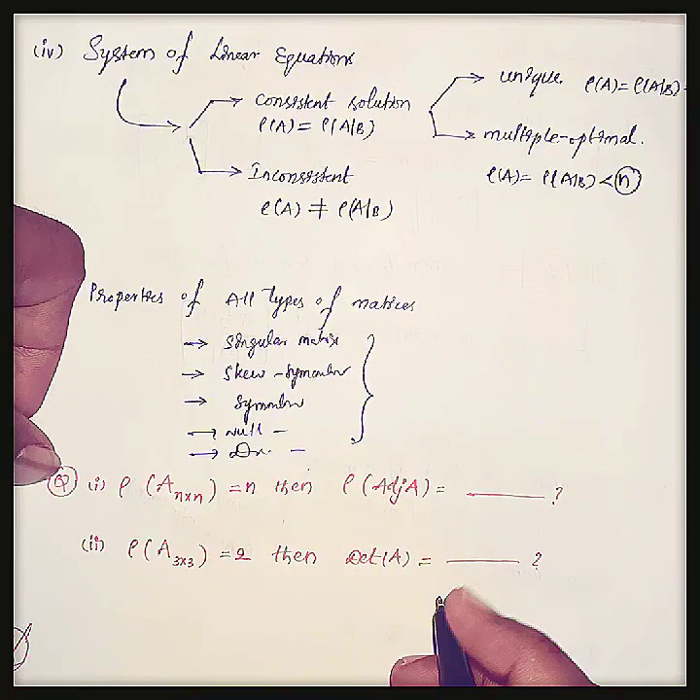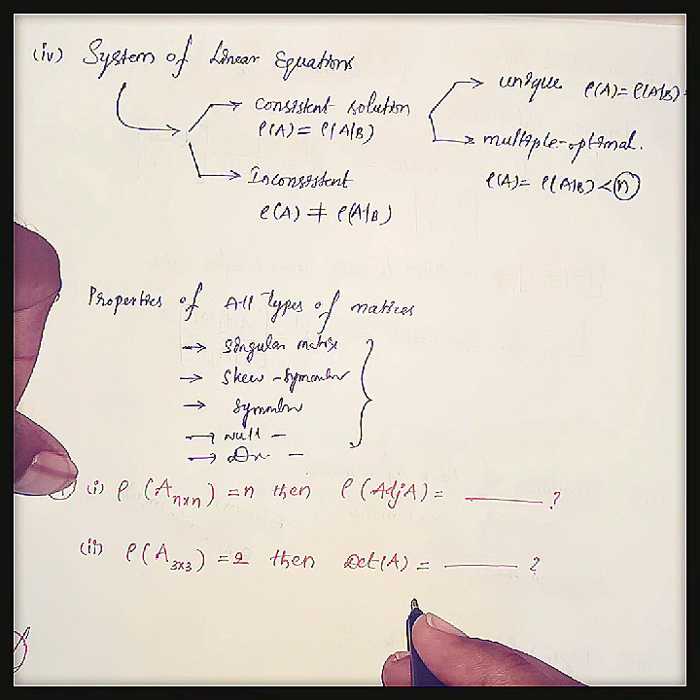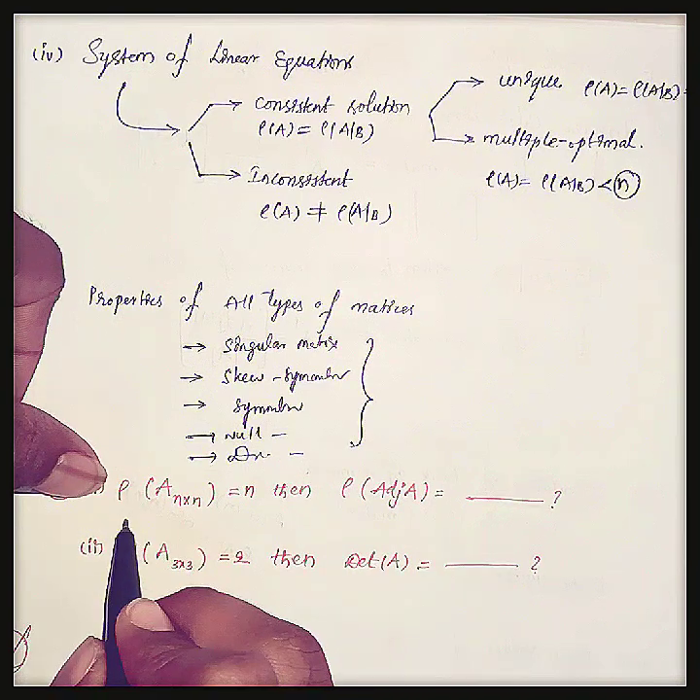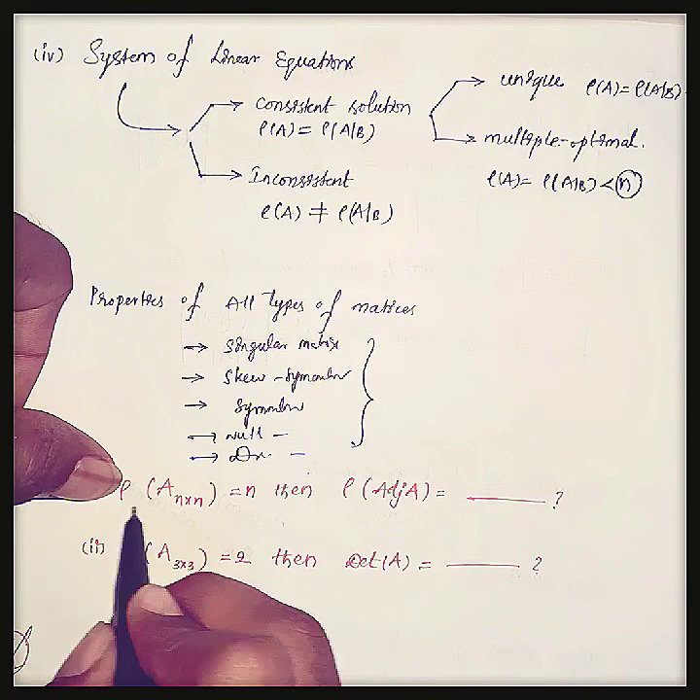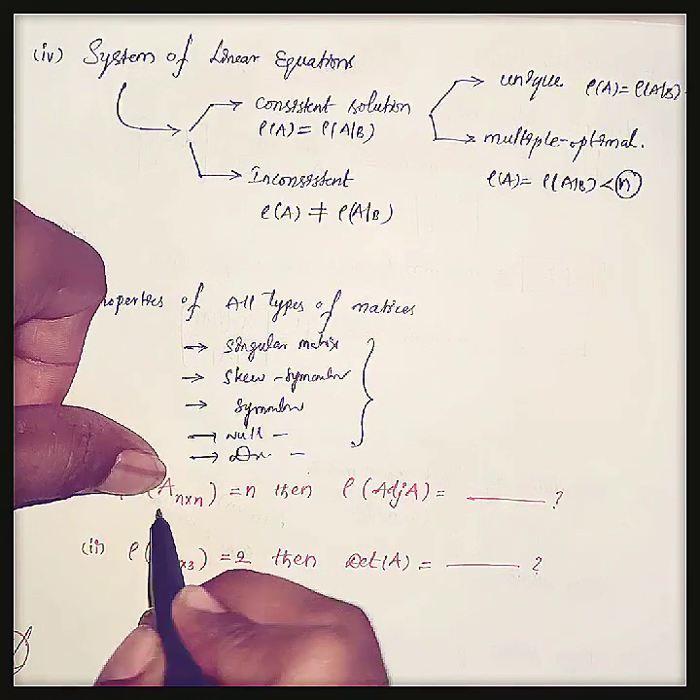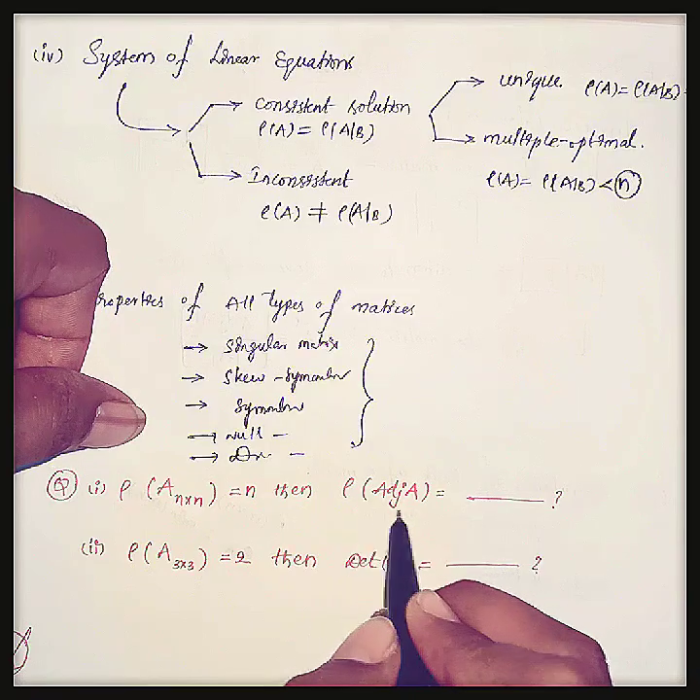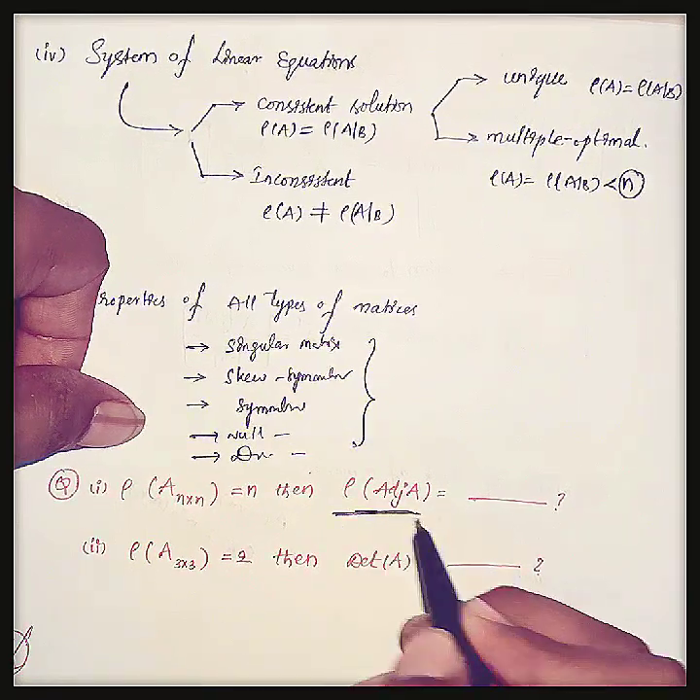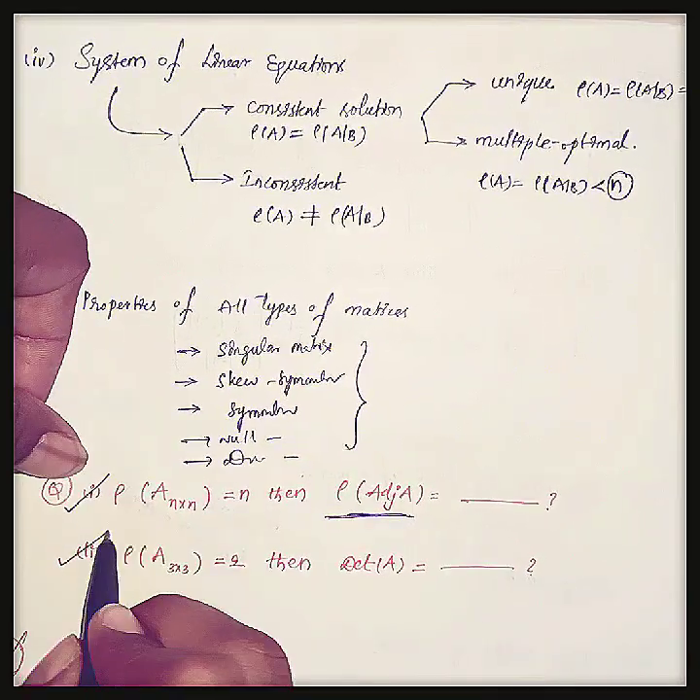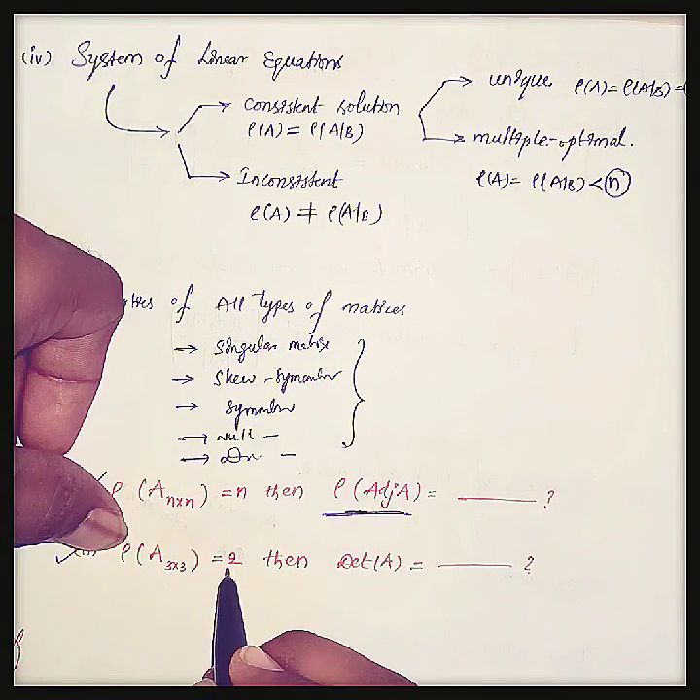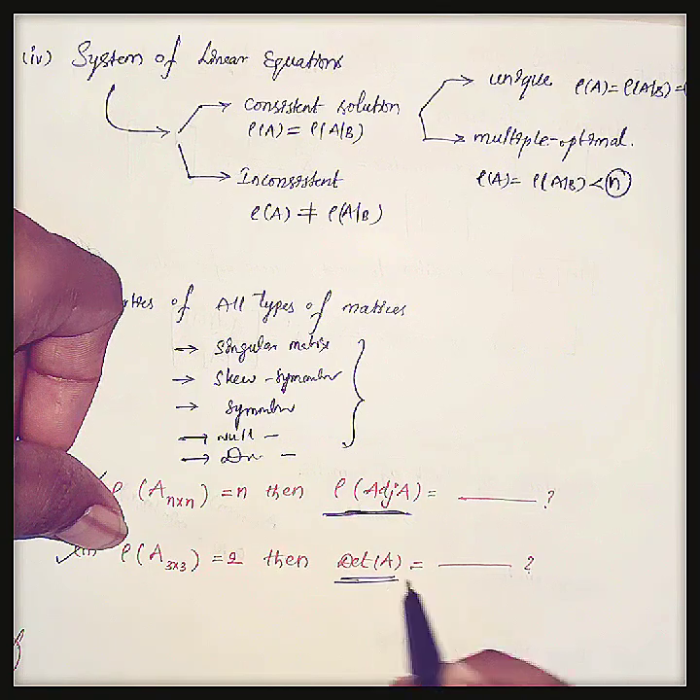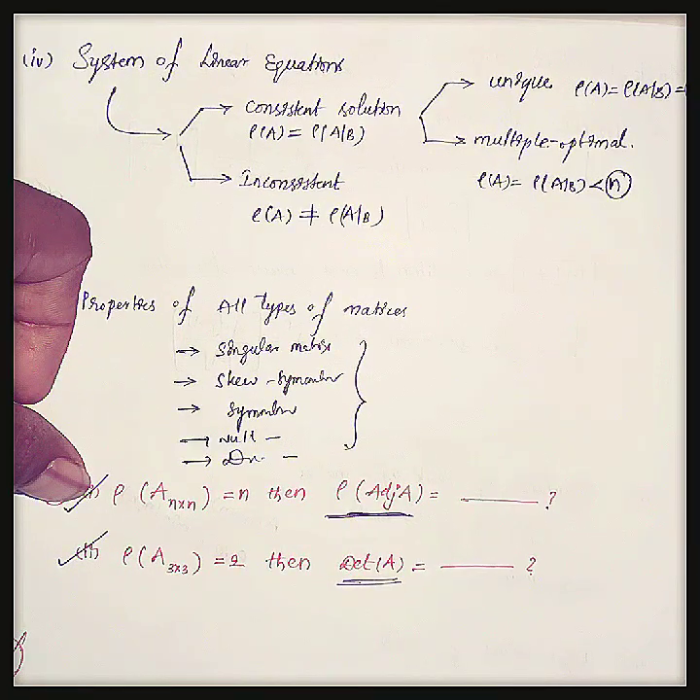Here I will ask two questions for the students who are watching this video, and please comment the answers. If the rank of an n by n matrix A is n, then what is the rank of the adjoint of A? And the second question is, if the rank of a 3 by 3 matrix is 2, then what is the determinant of A? Please comment the answers.